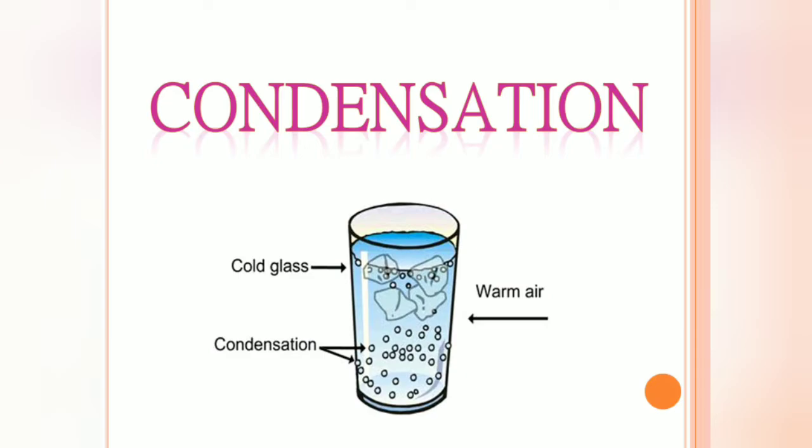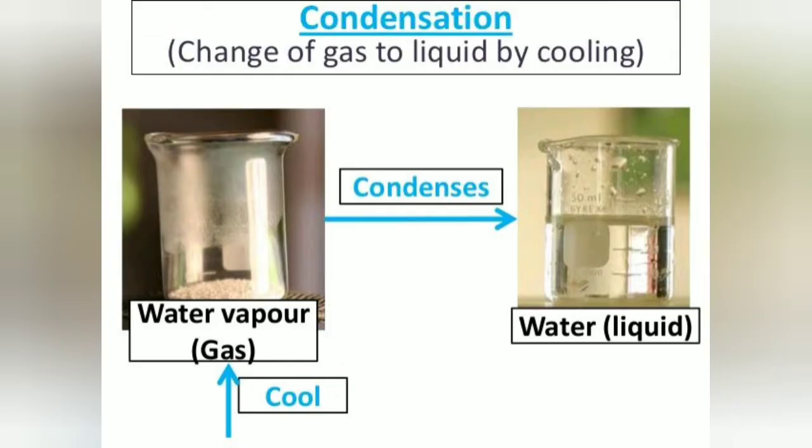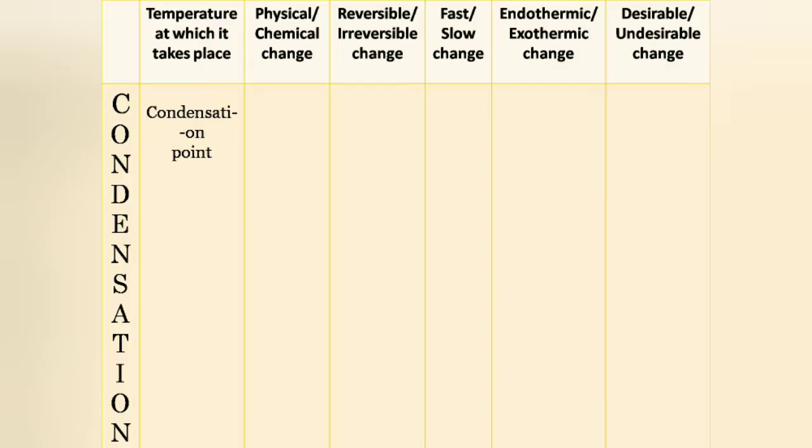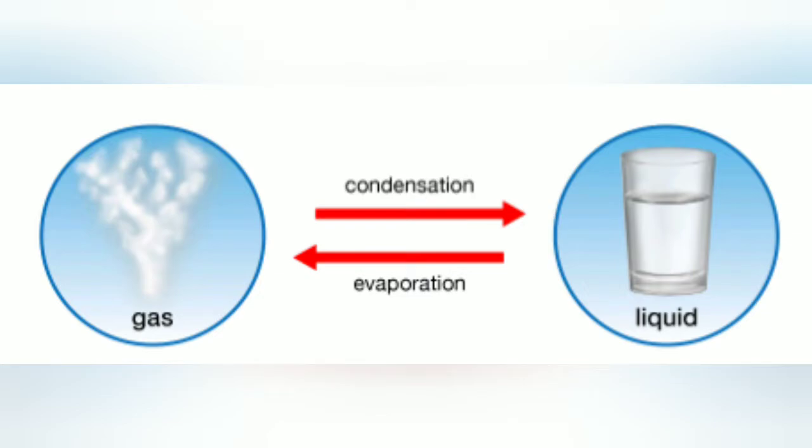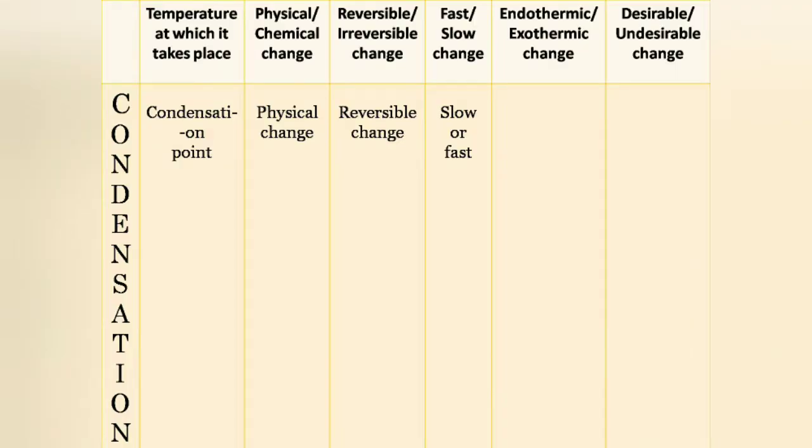Condensation is a process by which matter changes from gaseous state to its liquid state on cooling. The temperature at which condensation takes place may be termed as condensation point. As only a state change occurs during condensation and no new substance is formed, it is a physical change. Condensation is also a reversible change. It is the reverse of evaporation or boiling. It can be slow or fast.